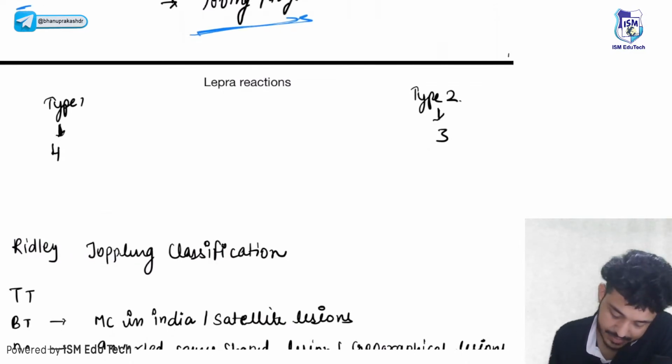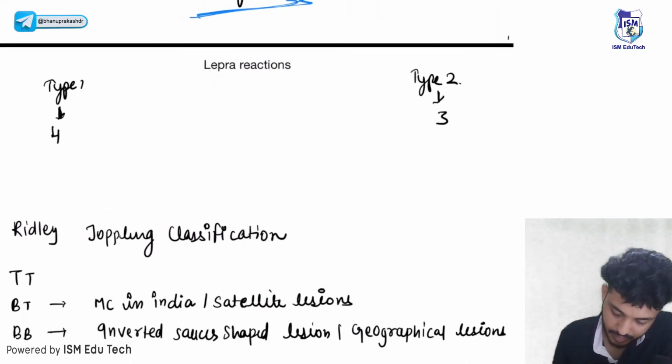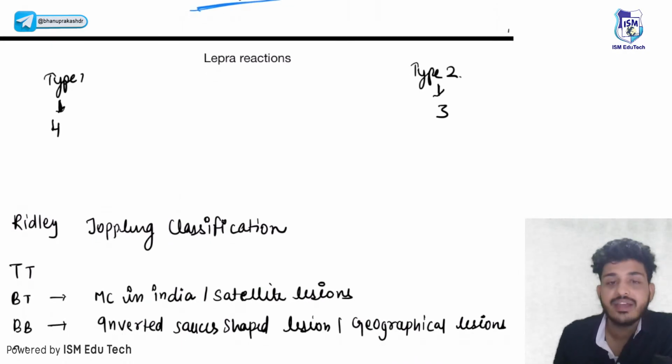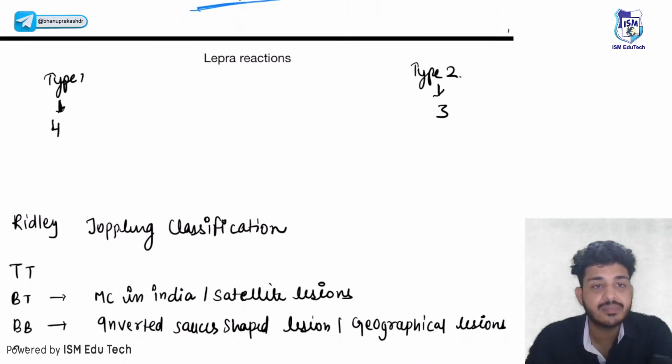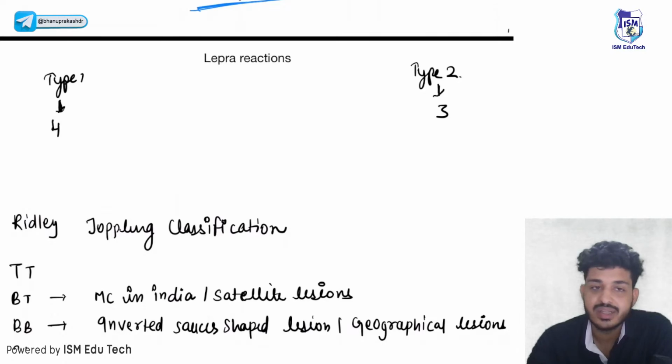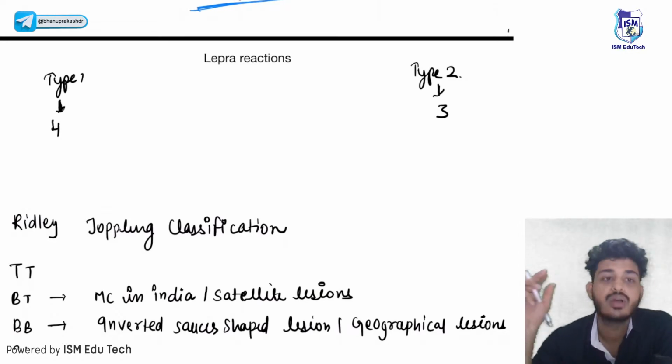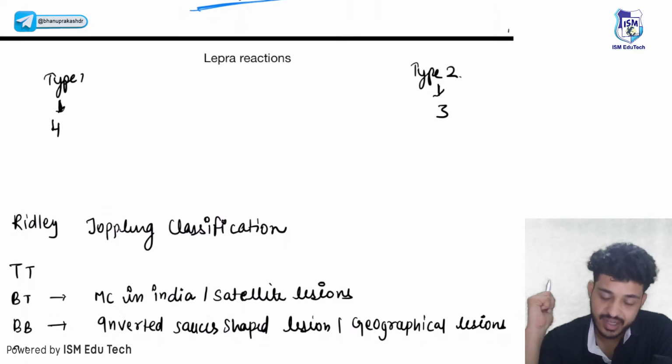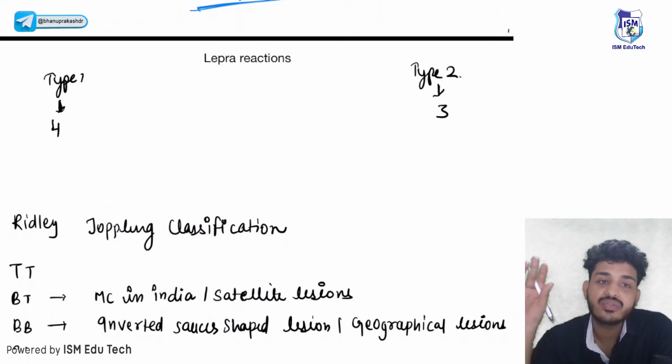Okay, next thing is your treatment. If these are lepra reactions, they basically occur after, let's say, you have prescribed a patient MDT, then the patient is going home, and after taking the treatment the lepra reaction will occur, right? So what you need to do, you need to stop the drug or you should continue? Definitely you should continue, right? So you should continue the drug along with some other drugs.